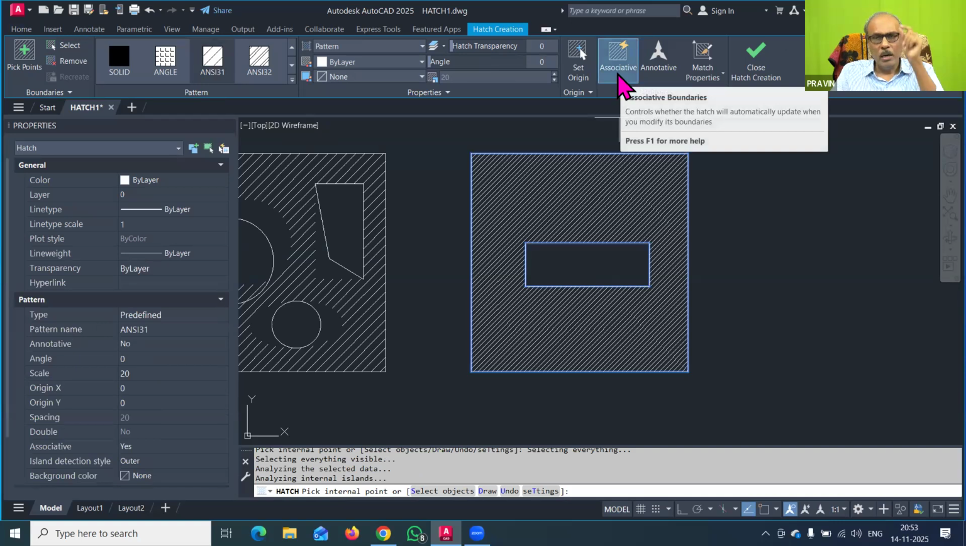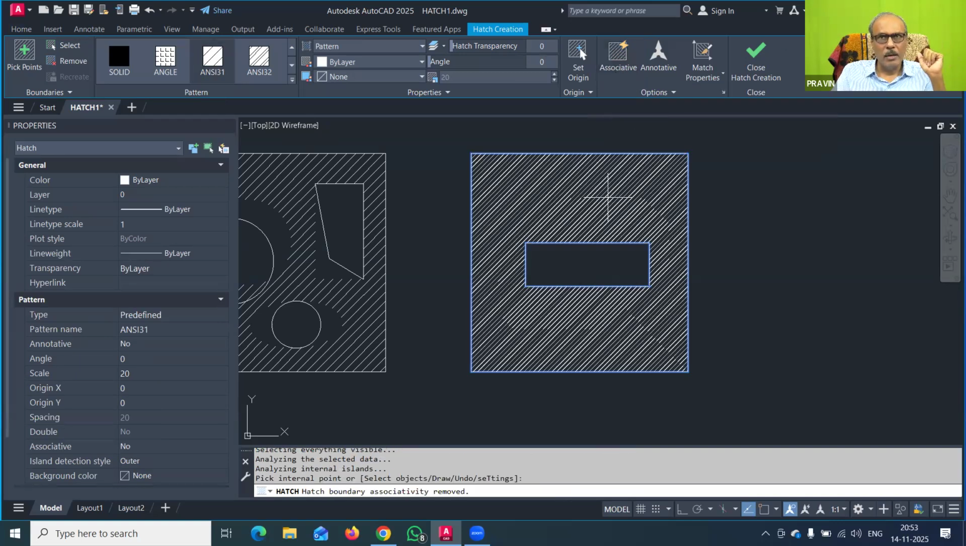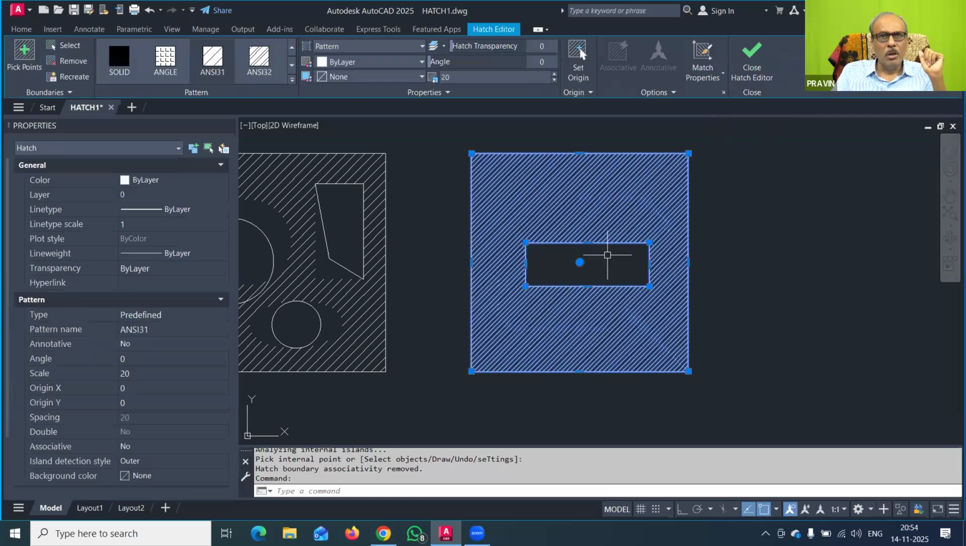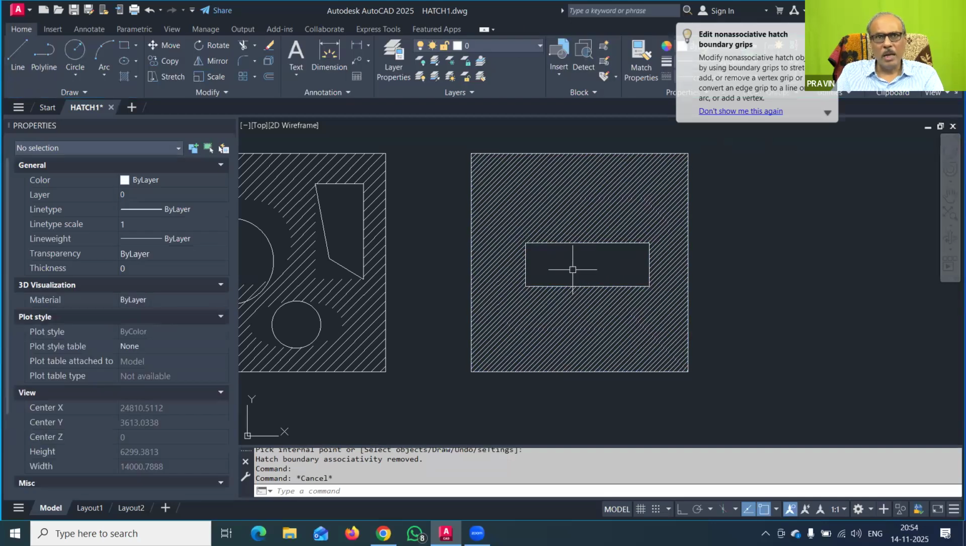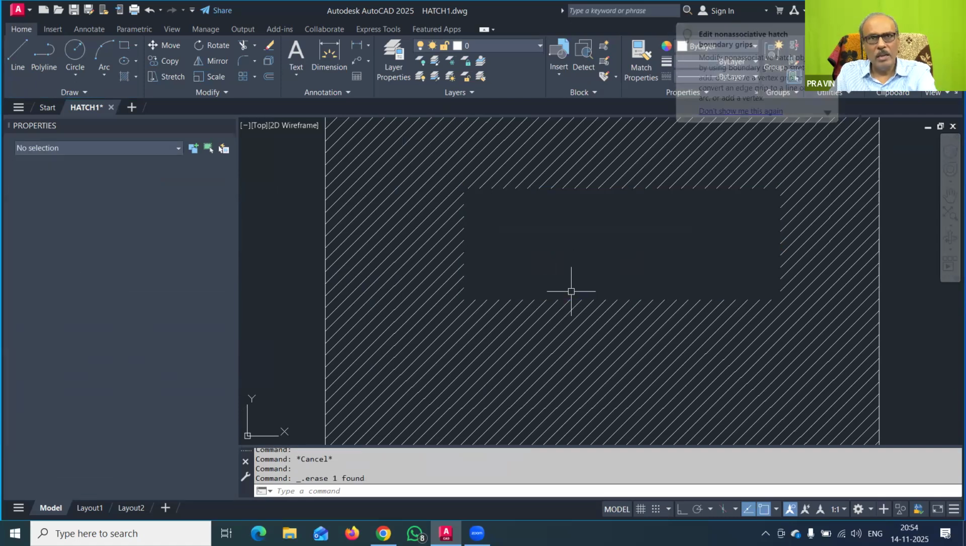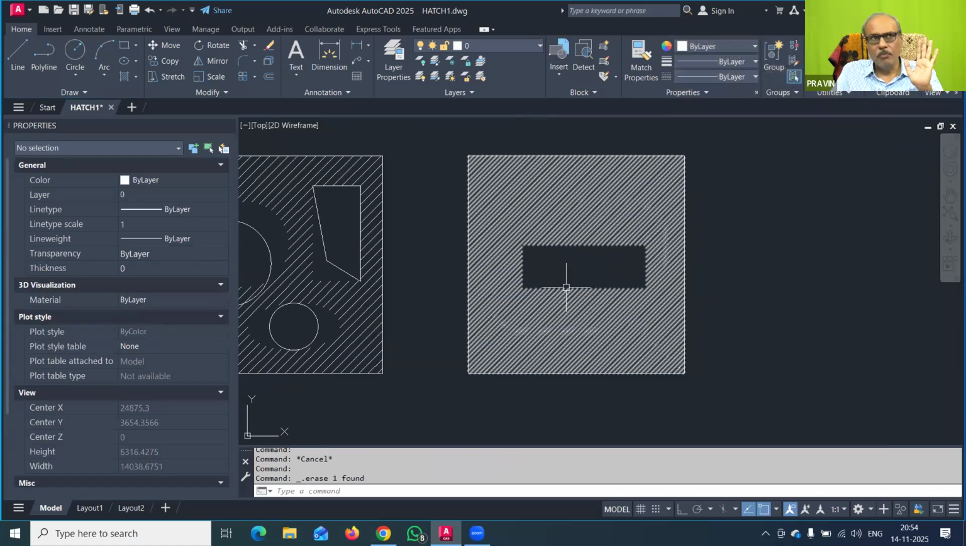By default, associative hatching is on. Now you have to close that. Now I have closed it, and then I will close this dialog box. So now this is non-associative hatching. With this non-associative hatching, what happens? I can delete this rectangle, and the hatch pattern does not change.